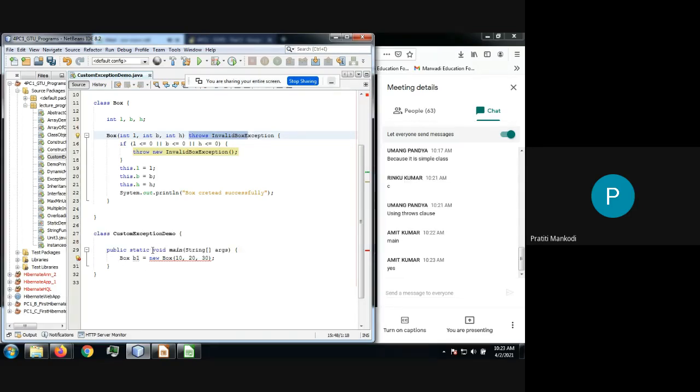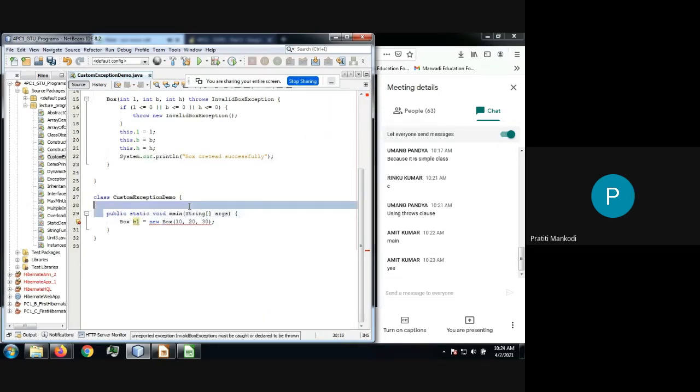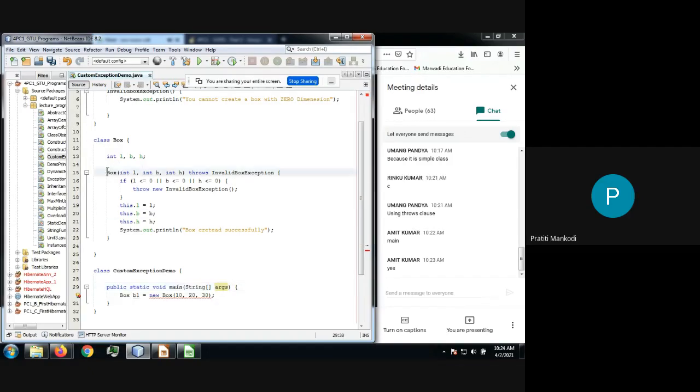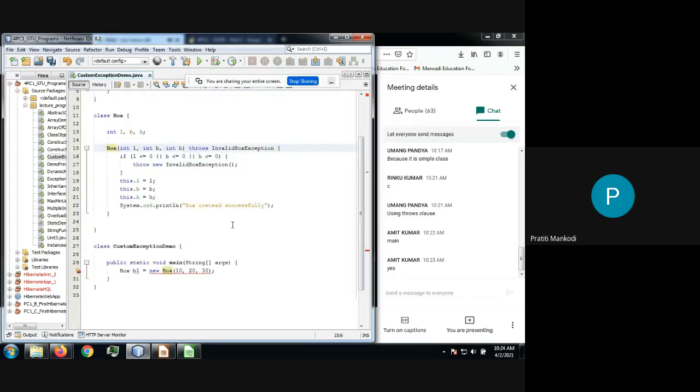Right. One more thing. This is a checked exception, right? So the first responsibility is of the Box constructor to inform the compiler. But Box is called by another method, so even your main method has to do this.